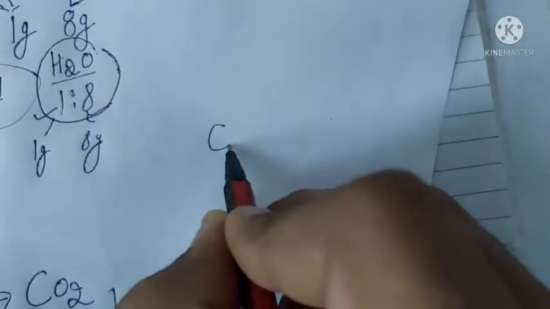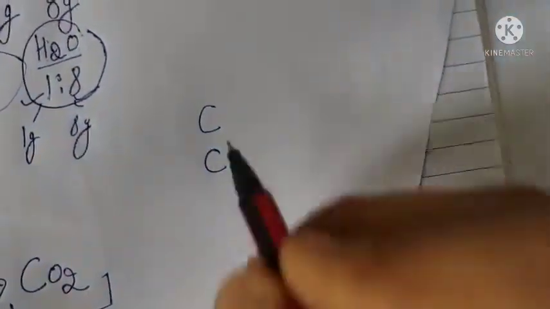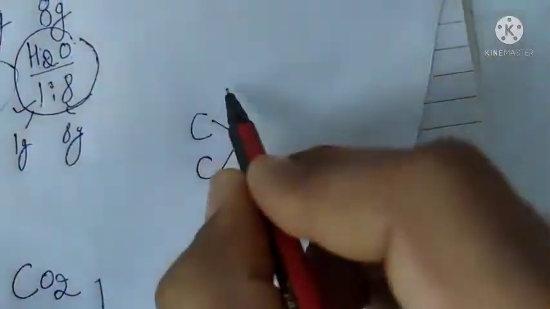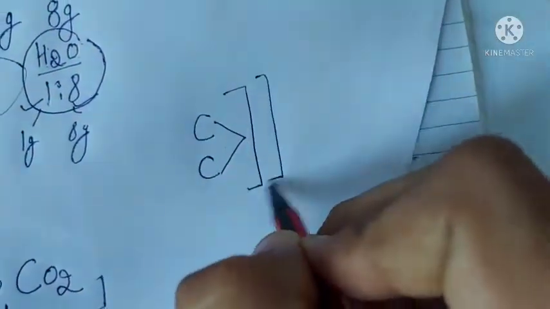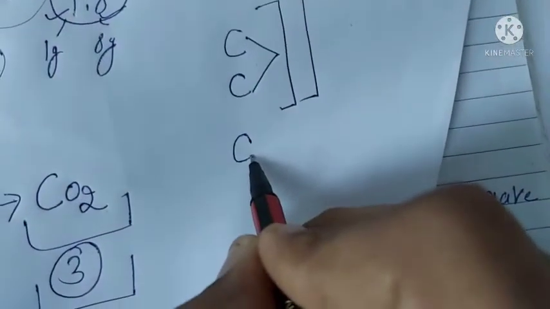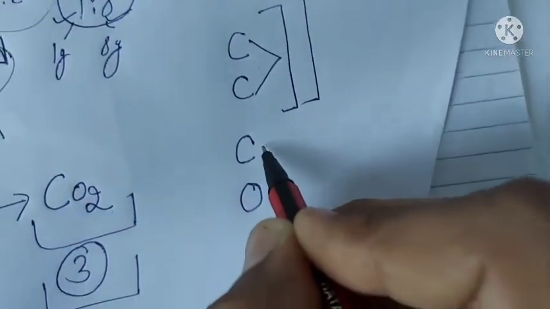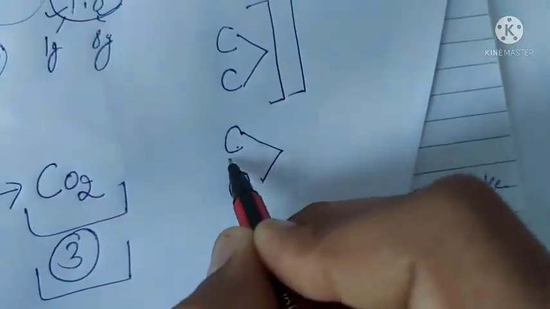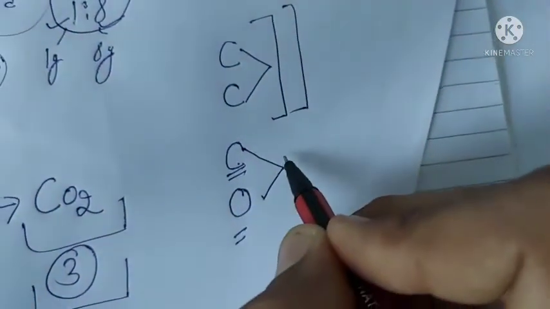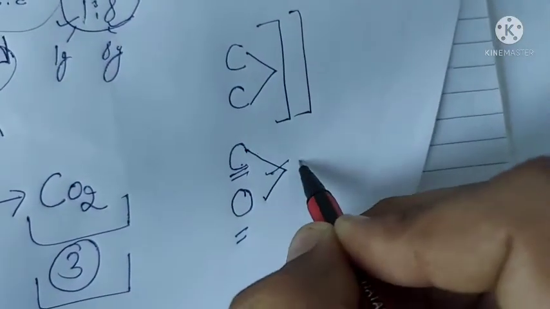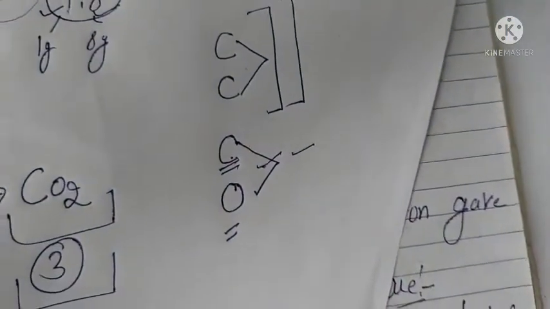Suppose this is the atom of carbon and this is also an atom of carbon. So these are the atoms of the same element. They will have the same mass and same chemical properties. So this is the atom of carbon. And this is the atom of oxygen. These are the atoms of different elements, and they will have different mass also, different chemical properties also.